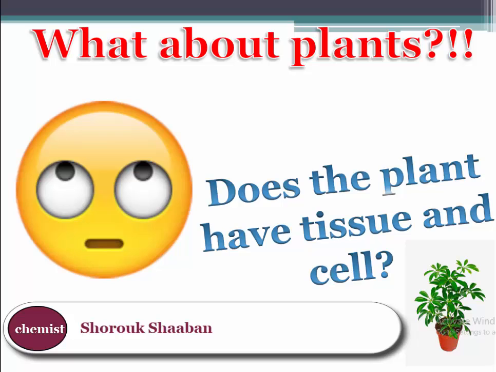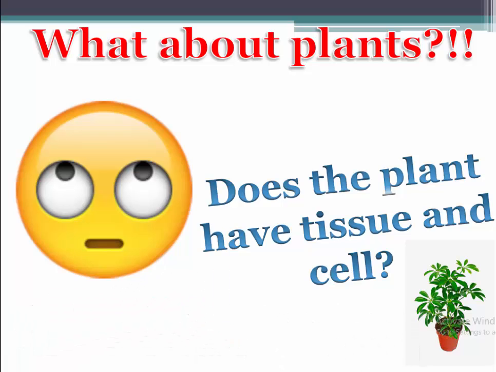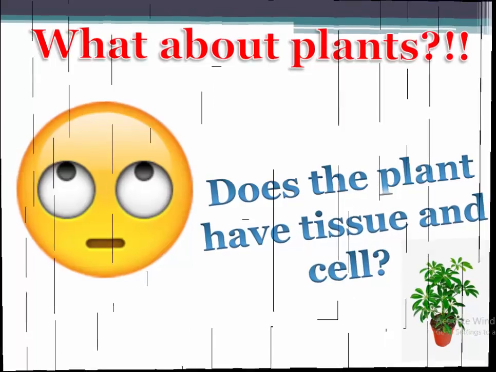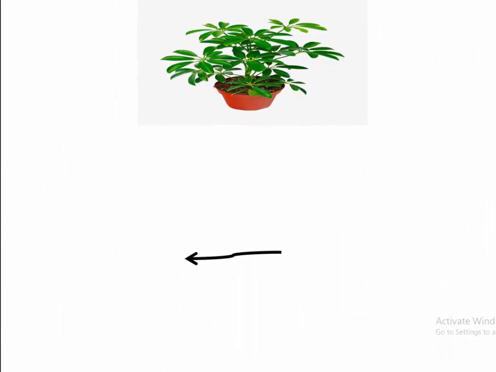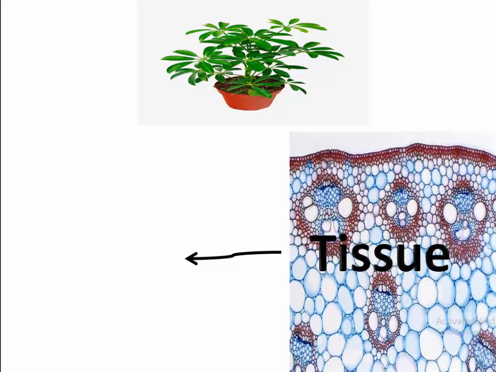Now look here, I have a question for you. What about plants? Do you think plants, like humans and animals, have tissue and cells? Of course, yes, because they also are living organisms. So let's take a look here. This is the plant. This plant is made up of tissue like this. But as you can see here, the tissue of the plant is different in its shape from the tissue of the animal or human.